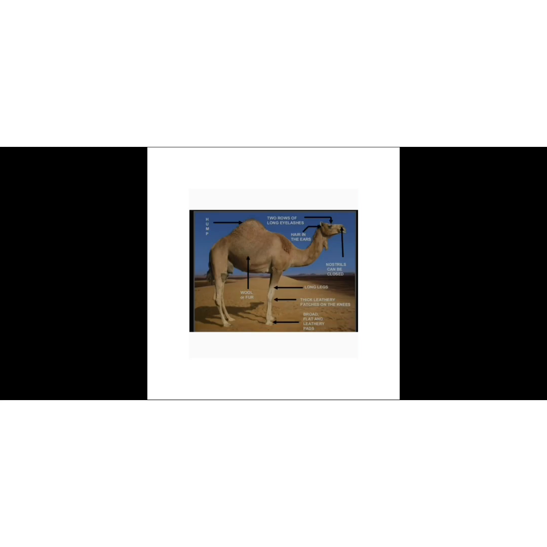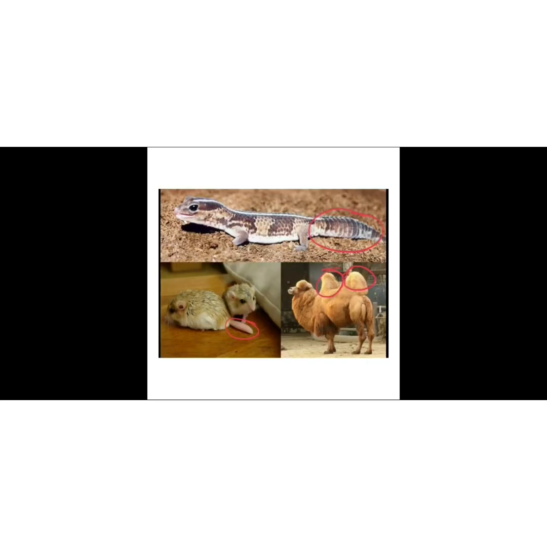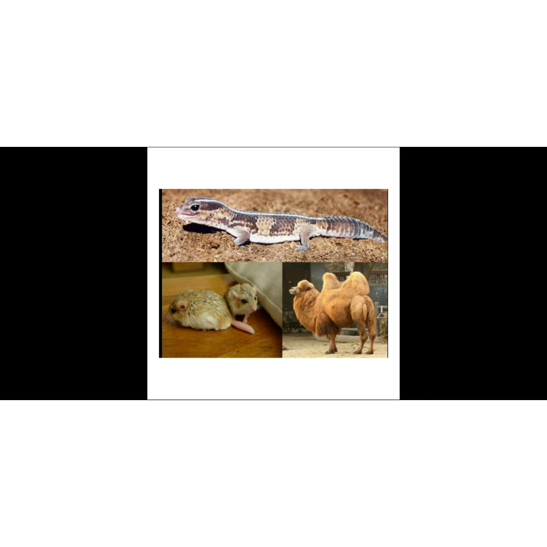Not only the camel is adapted, but there are various other animals which are adapted, and many of them are nocturnal because they come out only at night, because in the daytime it is very hot. You can see the circled part in the video. These are the adaptive features of these animals which help them live successfully in desert conditions.